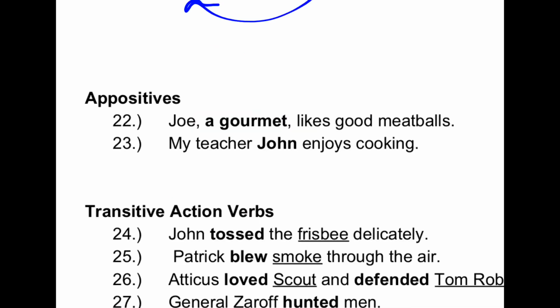Not on the quiz, but you'll need to know later, appositives. When you have a noun or a noun phrase after a noun, sometimes surrounded by commas, it describes or gives more specific information about that previous noun. That's called an appositive. Sometimes they are essential, and they don't require commas. Either way, they function kind of like an adjective to describe the noun before it. What's tricky is the actual subject of the sentence would be teacher or Joe.